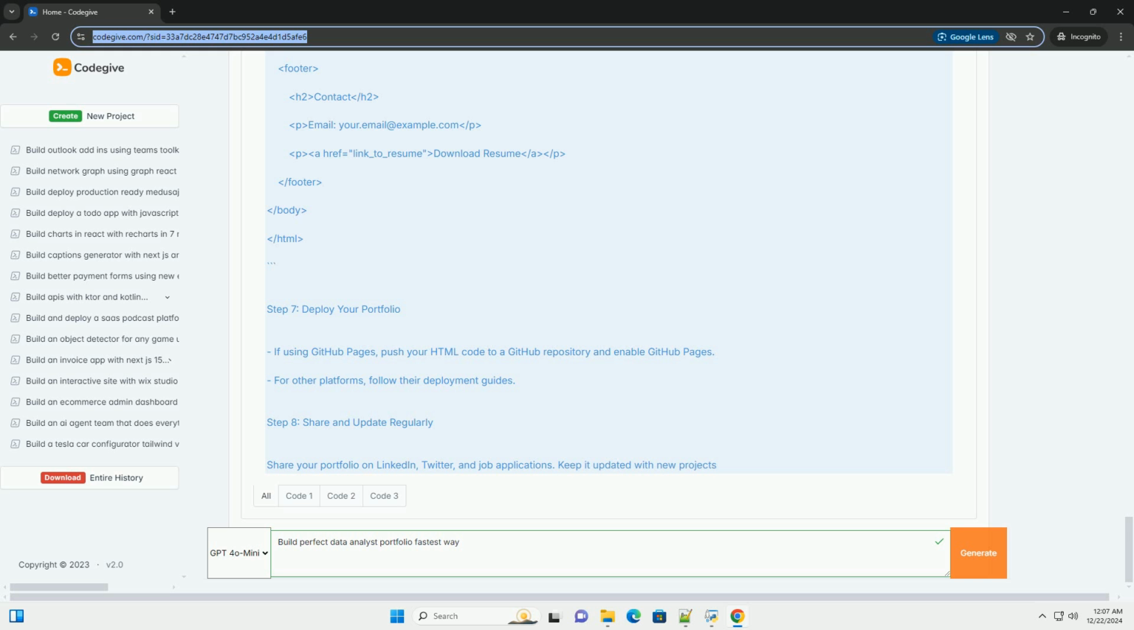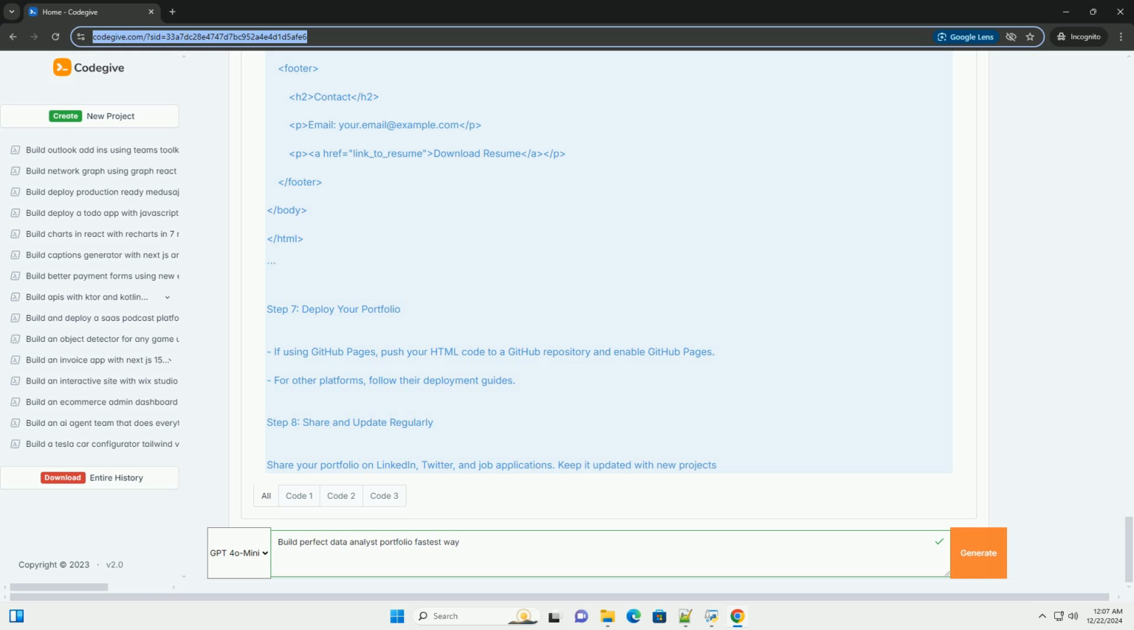/ul. /section. section id equals skills. h2, Skills, /h2. ul. li Python /li. li Pandas /li. li Matplotlib /li. li SQL /li. li Tableau /li. /ul. /section. footer. h2, Contact, /h2. p, Email: your.email at example.com, /p. p, a href equals link_to_resume, Download Resume, /a, /p. /footer. /body.